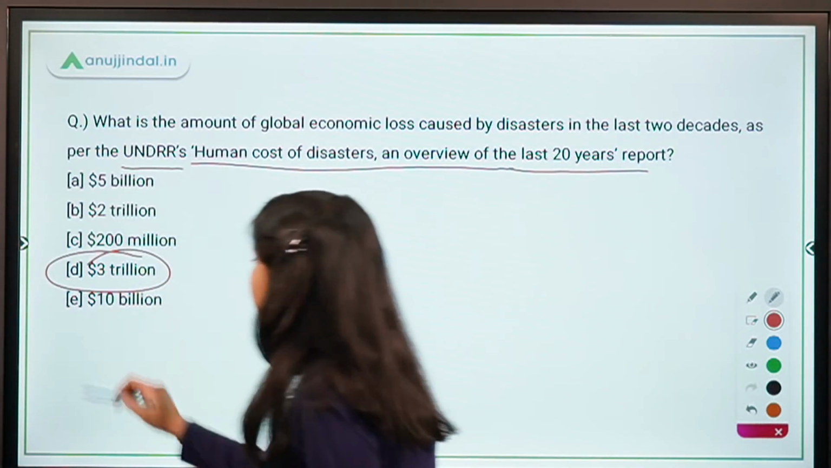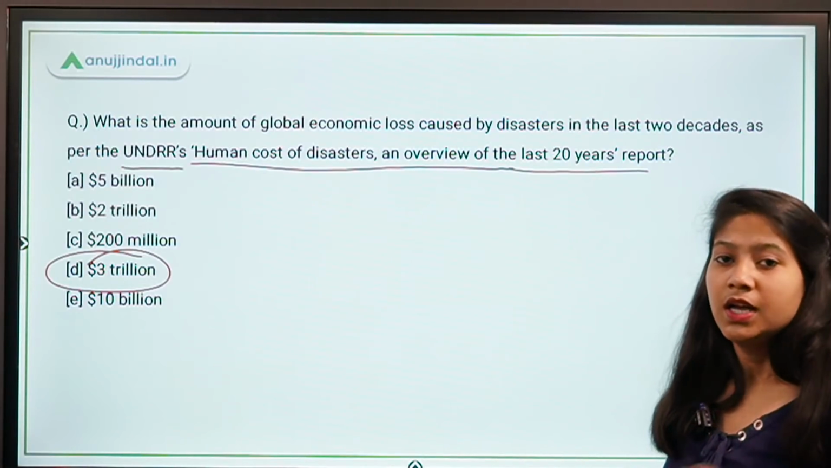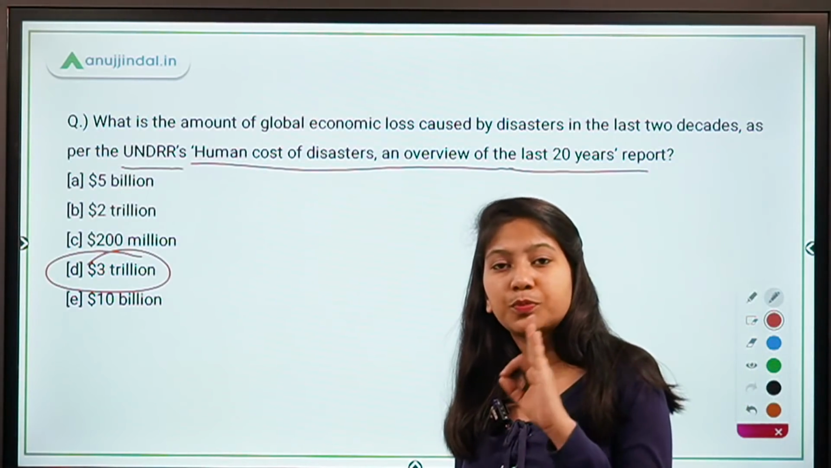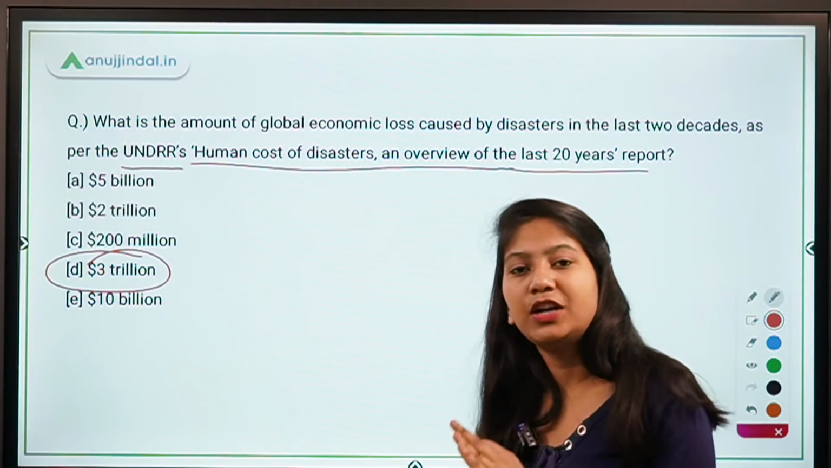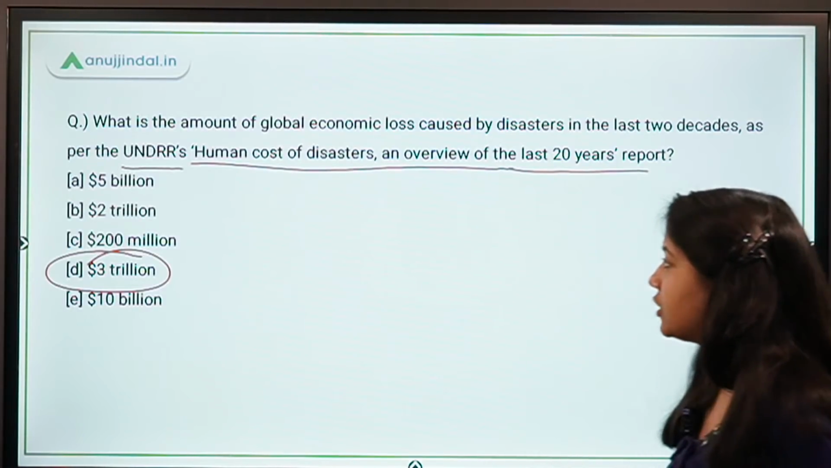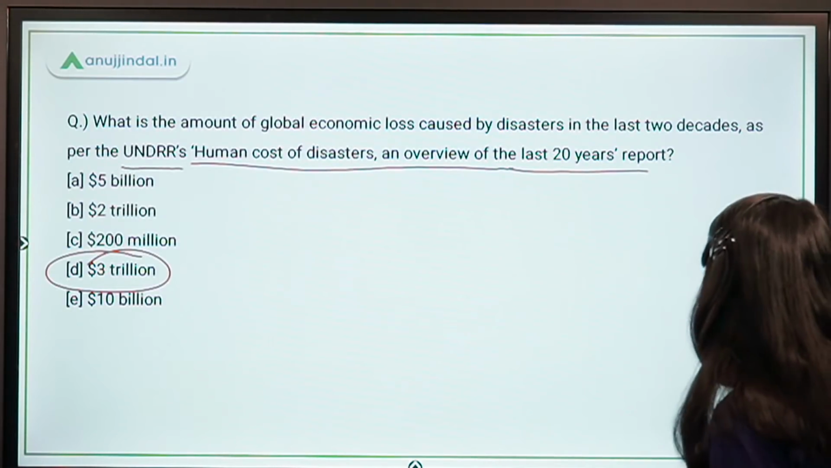Absolutely right guys, it's 3 trillion and India is the third most disaster prone country in the world after US and China. So this is again an important fact mentioned in this report that you have to remember.